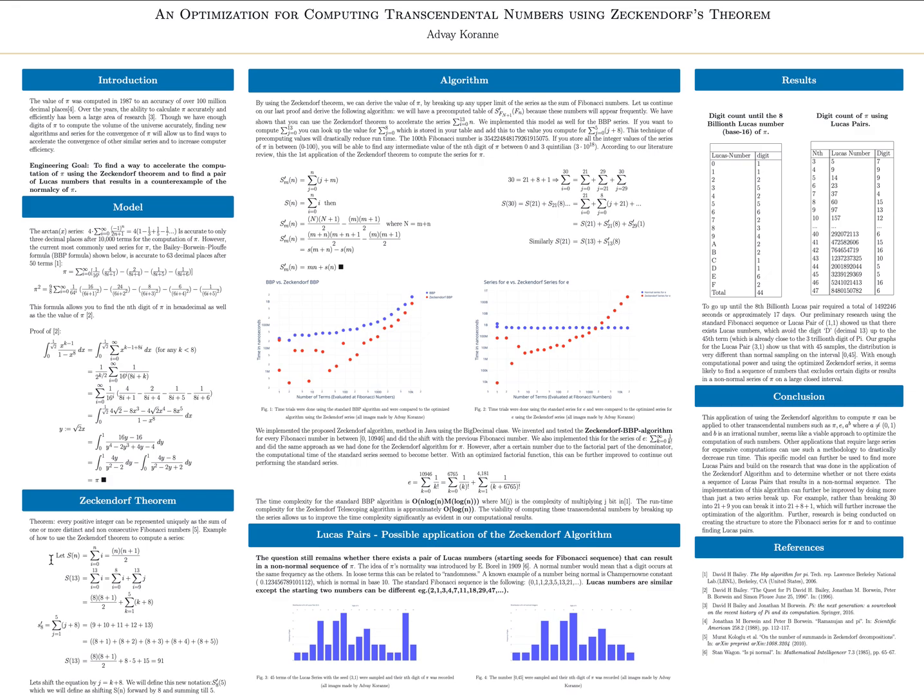Using the Zeckendorf theorem, which states that every positive integer can be represented uniquely as the sum of one or more distinct and non-consecutive Fibonacci numbers, I was able to find an efficient way to calculate the summation of i from 0 to 13. By using the Zeckendorf theorem, you can write any number, let's suppose 13, as the sum of two distinct Fibonacci numbers. For 13, these numbers are 8 plus 5. You can calculate the summation of 0 to 8 by using the given formula, and we can calculate from 1 to 5 and shift the summation by 8.